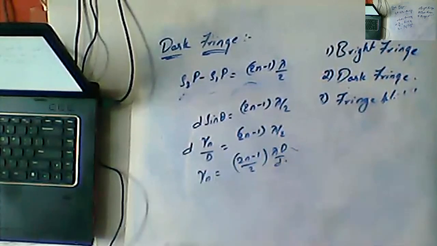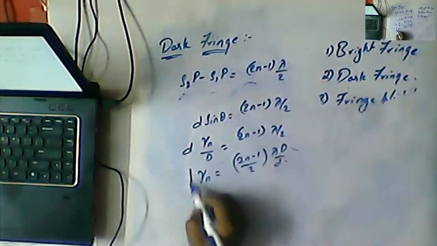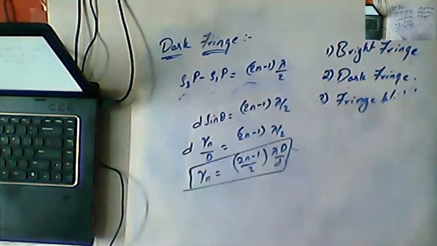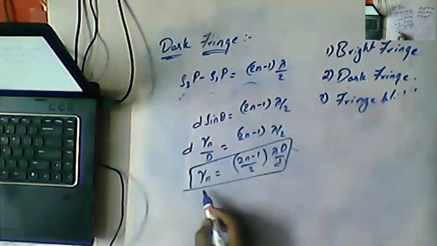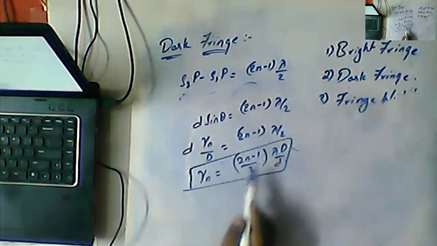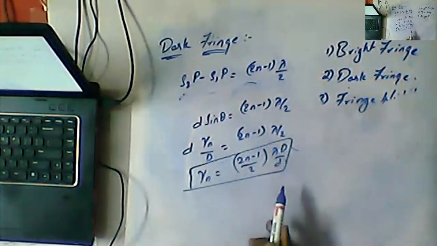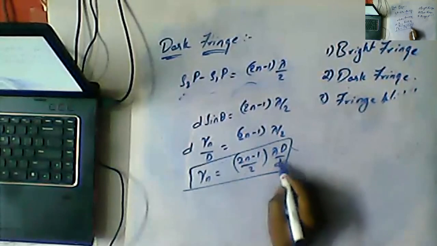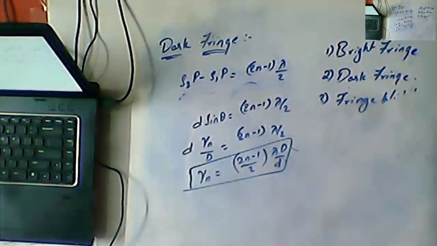So this is the formula for the distance of the nth fringe from the central maxima. Yn is equal to (2n minus 1) by 2 into lambda D by d. This is the formula for obtaining a dark fringe.